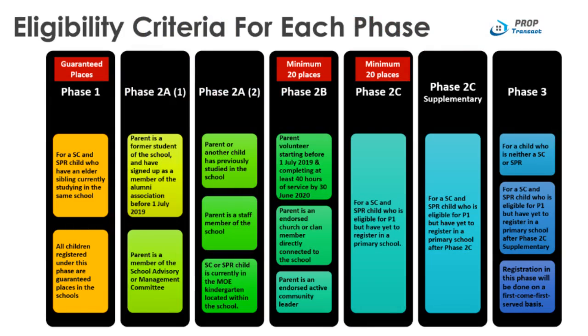This is a summary of eligibility criteria for each phase. Please note that Phase 1 to Phase 2C Supplementary is applicable to an eligible child who is a Singapore citizen or Singapore permanent resident. All registrations in Phase 1 will be guaranteed places in schools. Balloting may be required from Phase 2A1 to Phase 2C Supplementary. It is important to note that there is a minimum of 20 places allocated to Phase 2B and Phase 2C. We will discuss more about the balloting process in the next few slides. Phase 3 is open to all international students.